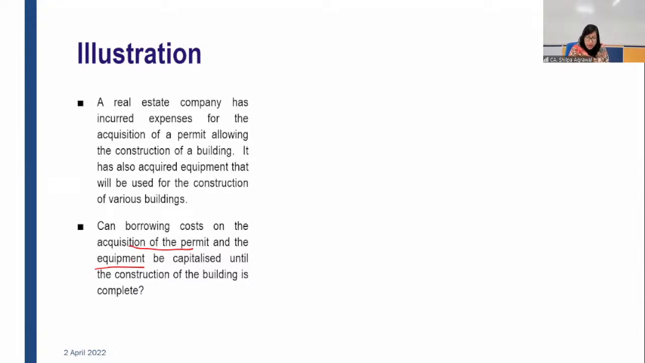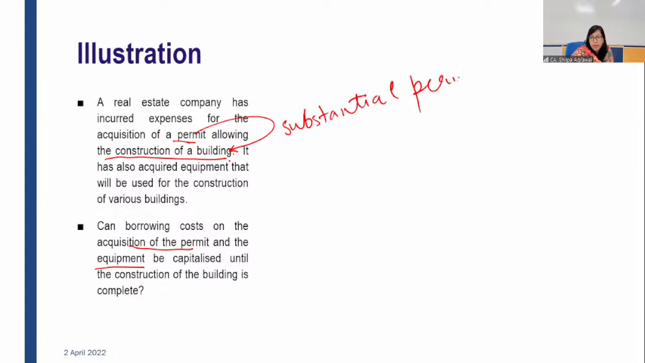With respect to the permit, a real estate company has incurred expenses for the acquisition of a permit allowing the construction of a building. So this permit is acquired for construction of a building, so it is related to this construction. It will take a substantial period of time for construction. Okay, so when there is a substantial period of time in the picture, then there is a qualifying asset. Yes, borrowing cost on that will be capitalized.